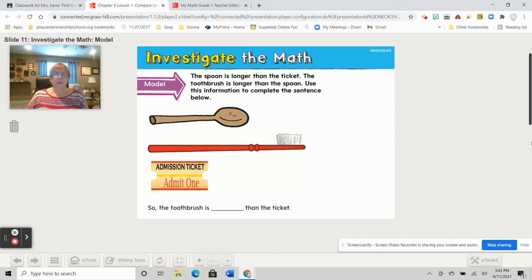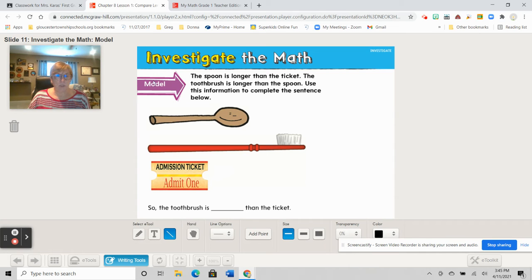So to start that, we are going to look at this. Now, the one thing I want to point out before I do any reading on this is notice, and this is very important when you compare objects, okay? Even when you compare objects, especially in person, always make sure that the objects line up, all right? Again, they start right along the same line. One thing I like to use sometimes is an edge of a book, a table, or a ruler, something that is definitely straight and firm so that you're sure that you're all starting off in the same spot. I'll read this and then we'll talk about it.